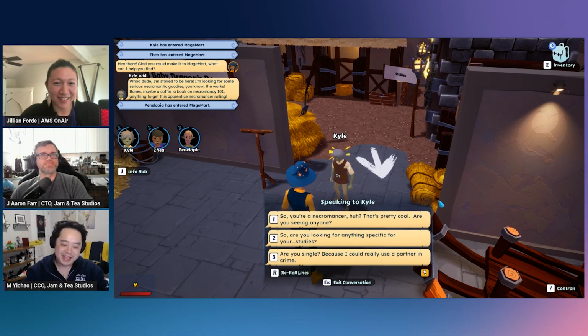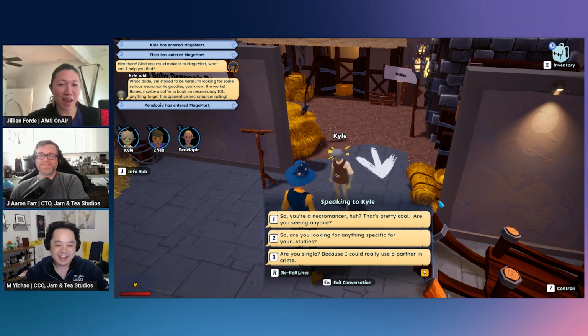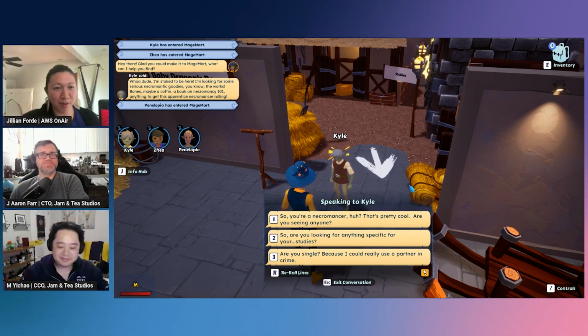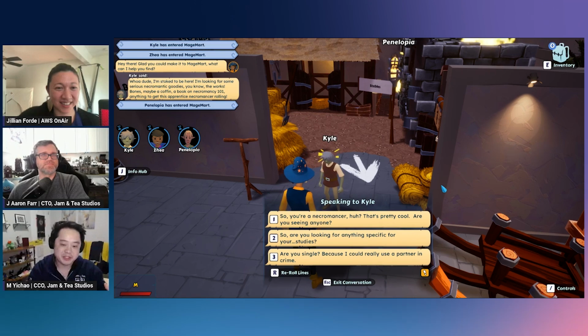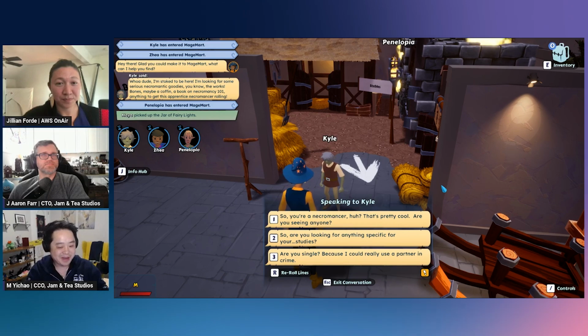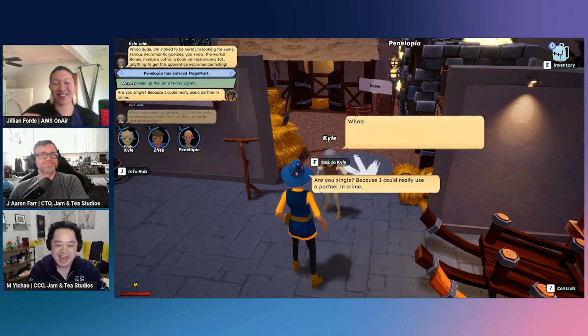And I can type. Well, I didn't know if you could ask questions outside of just shopping and being able to have this job that we want to apply for and work in. Yeah, absolutely. So one of the things we really want to create, and we've always dreamed about making, is games that truly give players the opportunity to be creative and do what they want and play the games how they want. And so I kind of like the third option here. It's a very direct question of asking if Kyle happens to be single. So we'll go ahead and ask him.